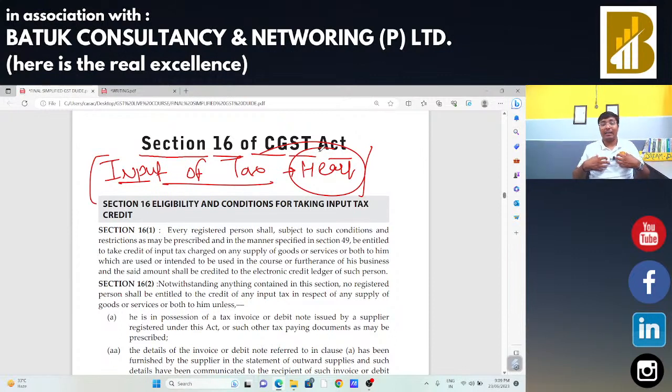For all my clients, I am going to do that exercise at the time of income tax audit as well as at the time of filing the GSTR 9 and 9C before the deadline of section 16 subsection 4. So that if there is any correction, if there is any mistake, because as a human, mistakes can happen. If there is any mistake, if there is any reversal part, we can check the things.